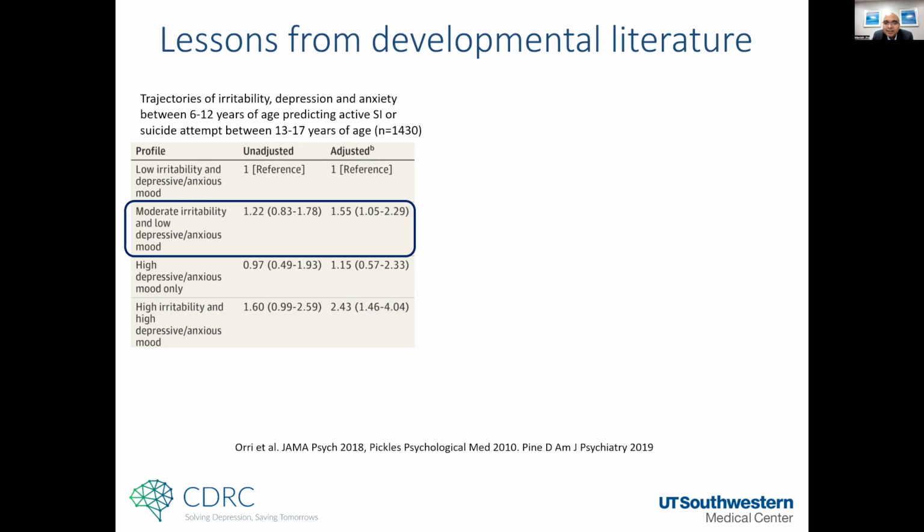One of the findings there, which was pretty impressive, was that in a study of 6 to 12-year-old children, where annually their irritability, anxiety, and depression was measured, the presence of irritability was associated with higher likelihood of suicidal attempt or behavior during ages 13 to 17, whereas high anxiety and depression alone was not associated with that higher risk. High anxiety, irritability, and depression was the worst group, but just the presence of irritability itself was associated with higher likelihood of subsequent suicidal behavior.